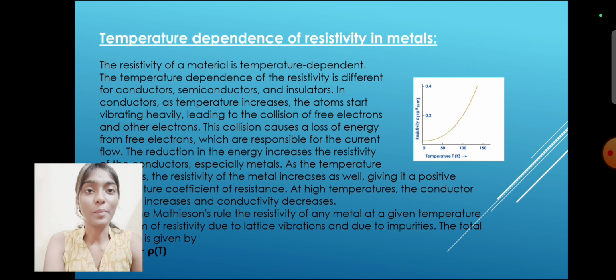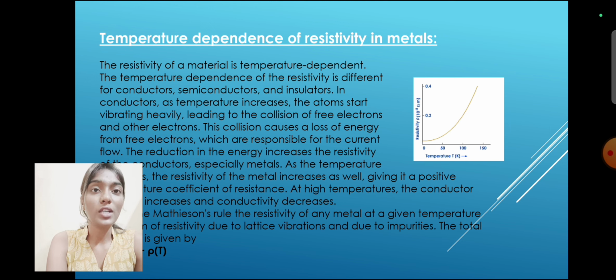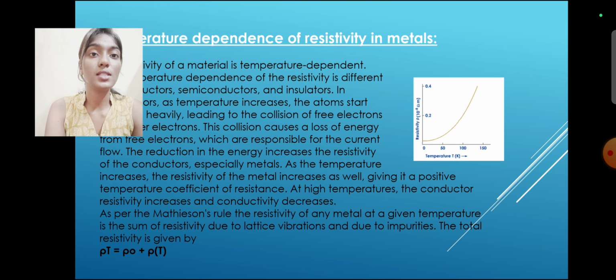Temperature dependence of the resistivity in metals. The resistivity of the material is temperature dependent. The temperature dependence of the resistivity is different for conductors, semiconductors and insulators. In conductors, as temperature increases, the atoms start vibrating heavily, leading to collisions of the free electrons with the other electrons. This collision causes a loss of energy from the free electrons, which are responsible for the current flow. The reduction in the energy increases the resistivity of the conductor, especially metals.